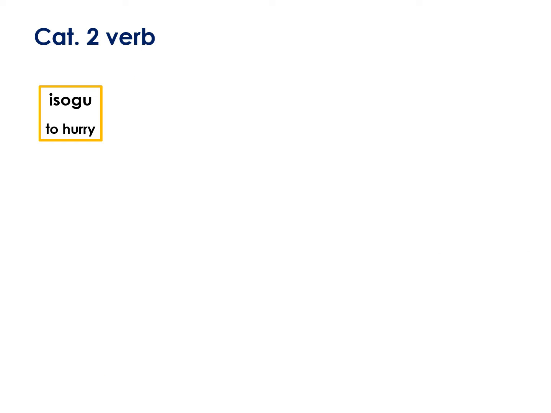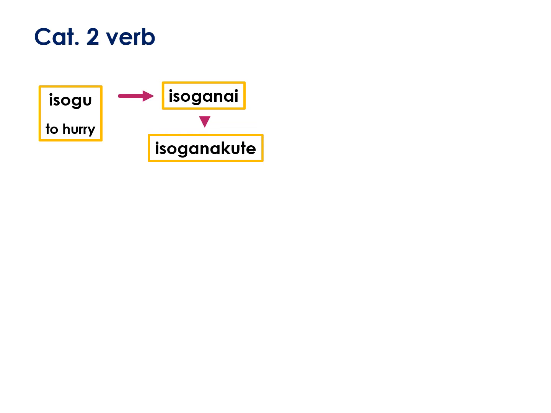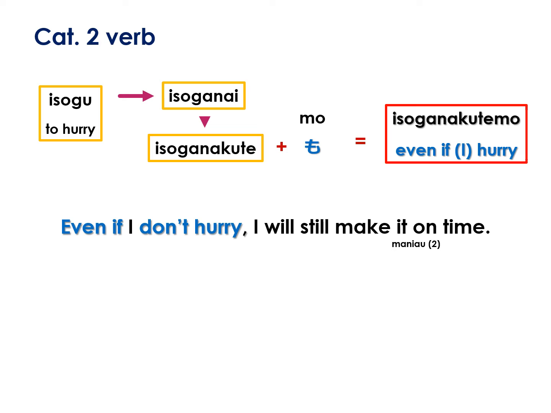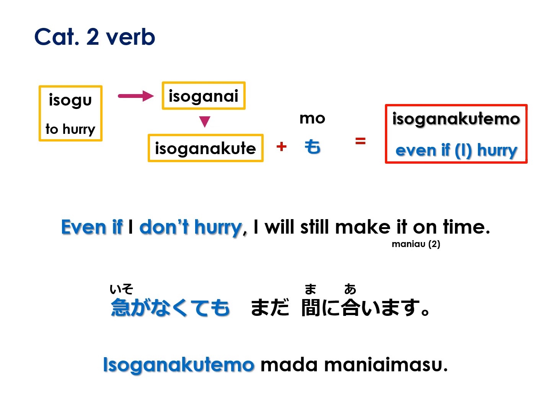Isogu means to hurry. It's a category 2 verb. Plain negative is isoganai. Negative te form, isoganakute, and adding mo forms isoganakutemo, which means even if I don't hurry. Even if I don't hurry, I'll still make it on time. In Japanese, isoganakutemo mada maniaimasu.